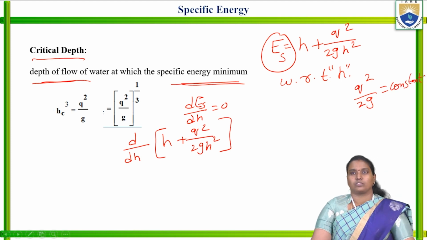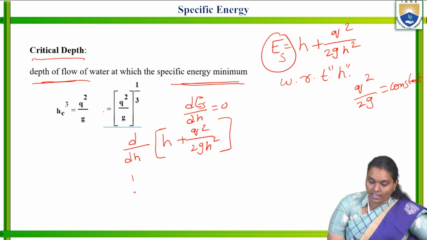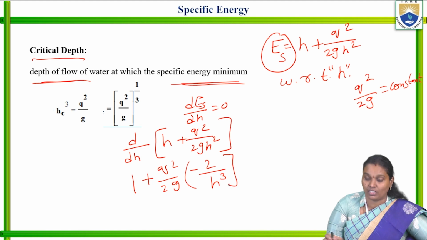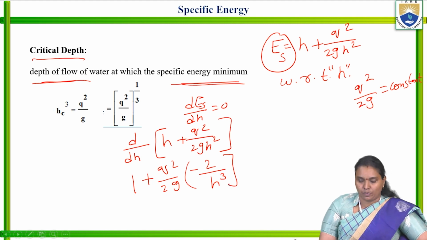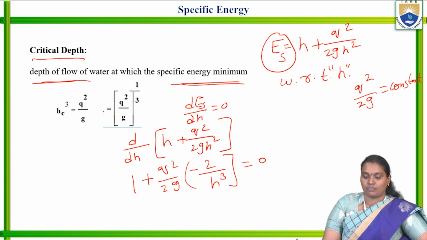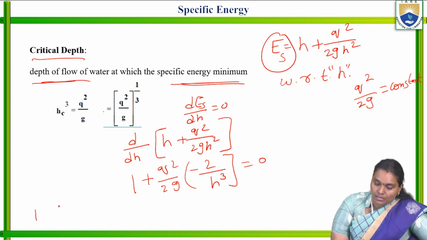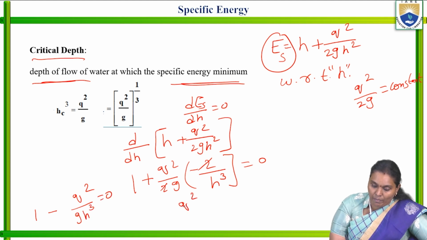So now this is 1 plus Q square by 2G, which is constant. Coming to the H square, that is minus 2 by H cube, that is the differentiation from our mathematical expression, that is equal to 0. Now the 2 is going to cancel, so 1 minus Q square by G H cube is equal to 0. It means Q square by G H cube is equal to 1.